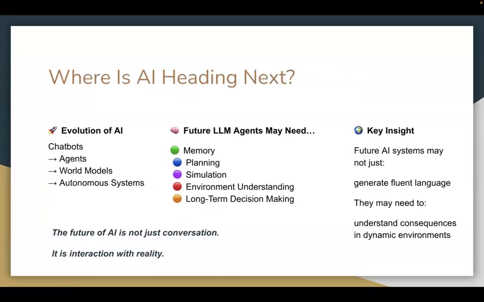And where is AI heading next? Well, we went from chatbots to agents to world models to even autonomous systems. And future AI agents may need many things like memory, planning, simulation, environment understanding, and long term decision making. And the key insight here is that future AI systems should not just generate fluent language, they need to understand consequences in dynamic environments. And the future of AI is not just conversation, it's interaction with reality.